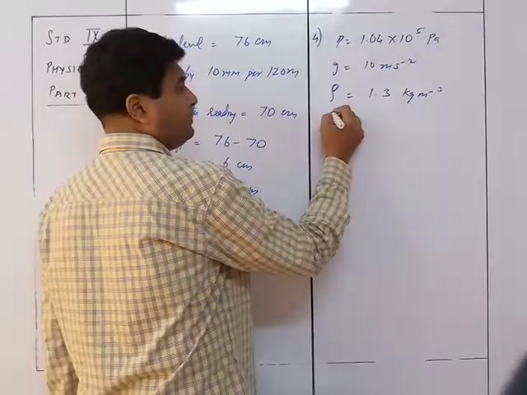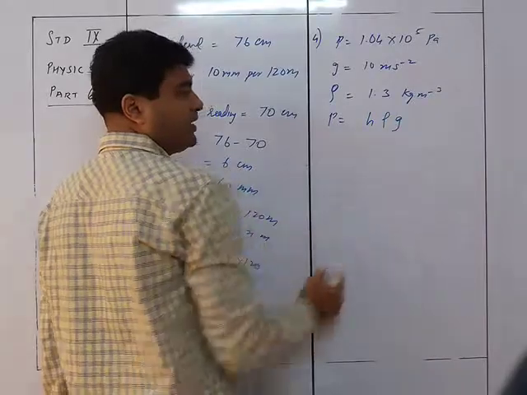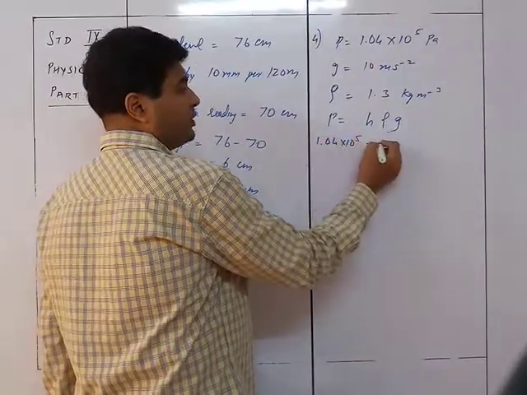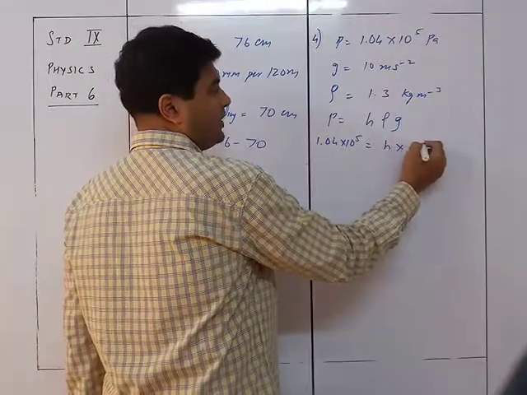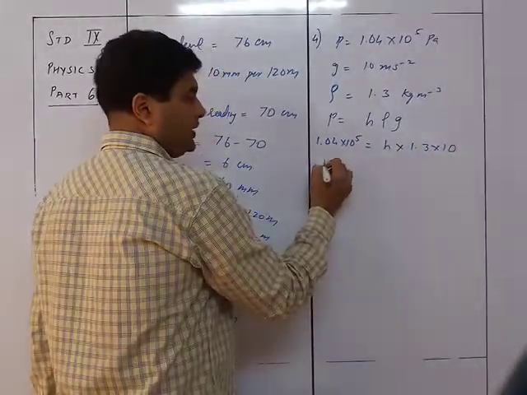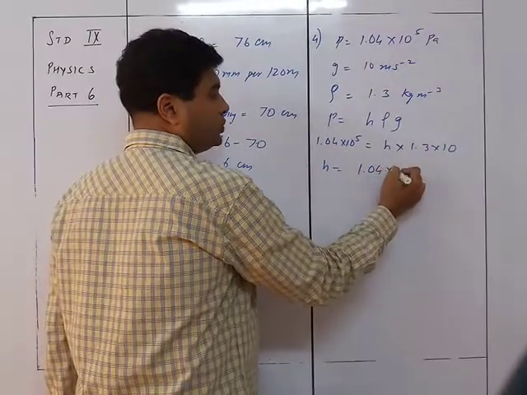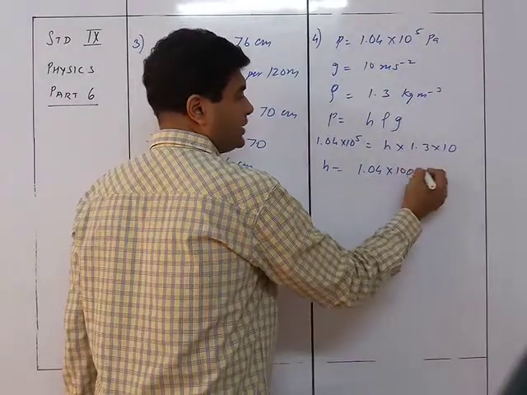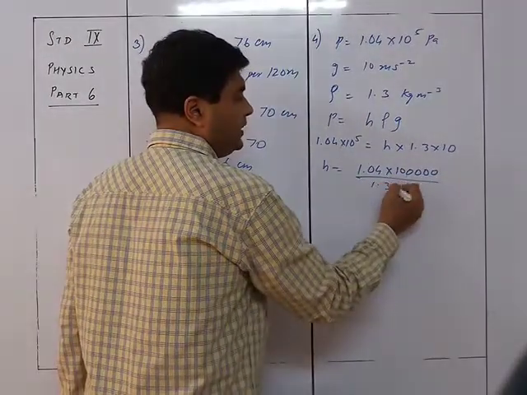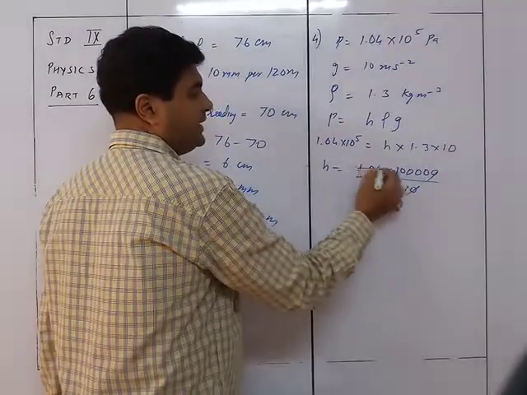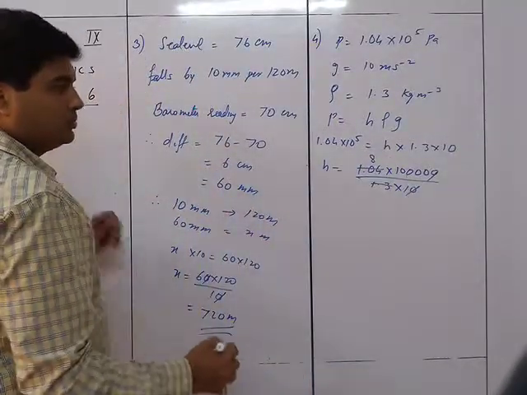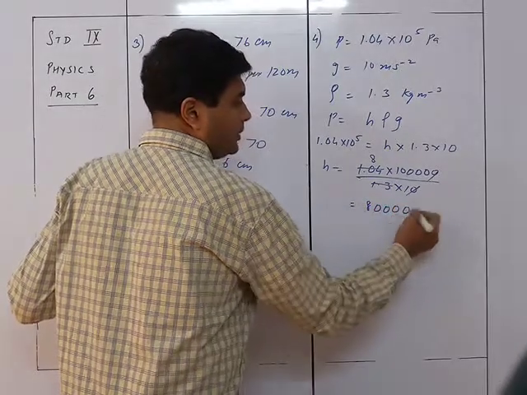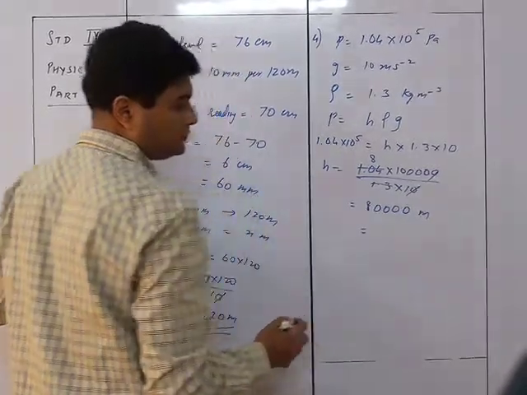Find the height. So we know that P is equal to h rho g. We need to find out the height of the atmosphere. So 1.04 into 10 raised to 5 is equal to h into 1.3 into 10. So h is equal to 1.04 into 10 raised to 5 upon 1.3 into 10. Zeros cancel, 13 8s are 104.